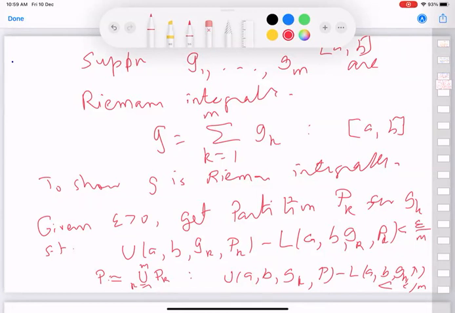So the difference between upper and lower sums for the sum is less than or equal to the sum of the differences for each. So we will get m times this, and that is epsilon. So with finitely many, you can get partitions for each of them in such a way that their common refinement will work for the sum.